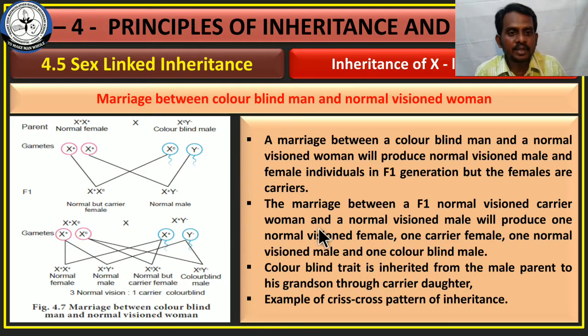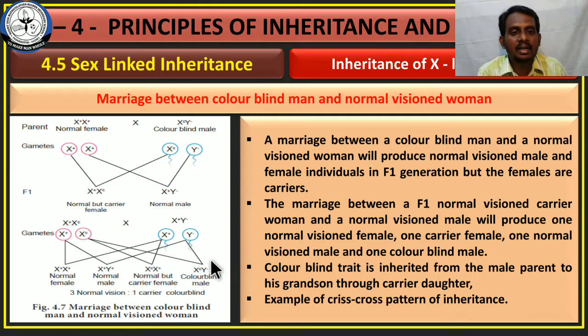And what are the offspring? See here, one normal female and one normal male, another normal female but acting as a carrier, and one colorblind male. This colorblind character is transmitted from the grandfather to the grandson through the female.